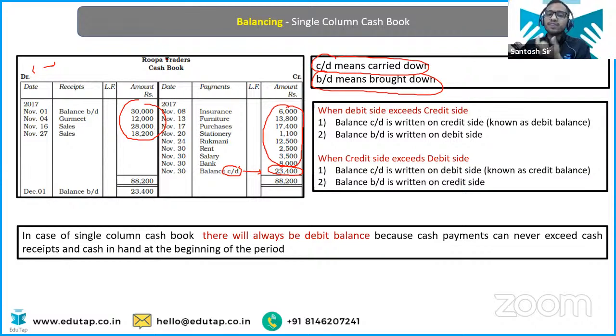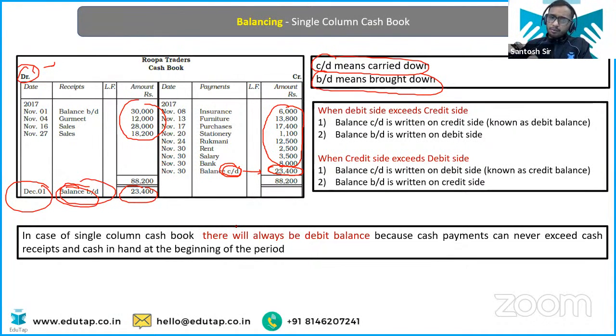So this balance of cash is going to be brought down to the next accounting period, or next month, or next year, or next quarter as well. So whatever is the policy of a company to prepare these books, this is going to be brought down, and written down here as the debit amount. Remember this thing: carried down is the balance amount, and this carried down will be brought down in the next period as the debit balance that we are carrying from the past.